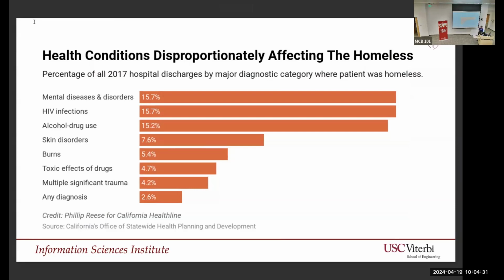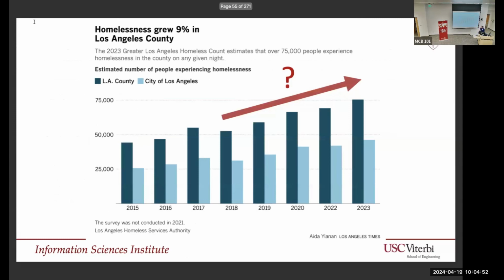There's also greater risk of HIV infections, alcohol use, skin disorders, lack of being able to clean oneself, burns, effects of drugs, etc. So it shows you that homelessness obviously is extremely problematic and is a constant goal of ours to try to figure out how to address it. And of course, homelessness seems to only be increasing.